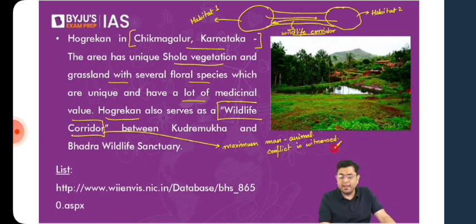Okay, you have the entire list that you can access again at WII Invest. This particular site is something that I had recommended to everyone interested in keeping track of national parks, wildlife sanctuaries, tiger reserves, wetland ecosystems, biodiversity heritage sites, and marine protected areas. All that is available. This is a government website, so if you are interested in that list, you will find it.